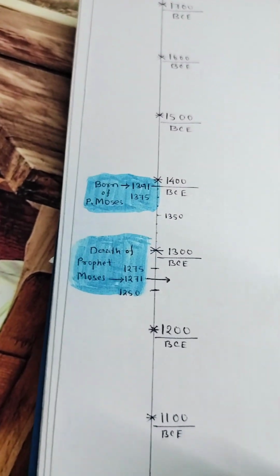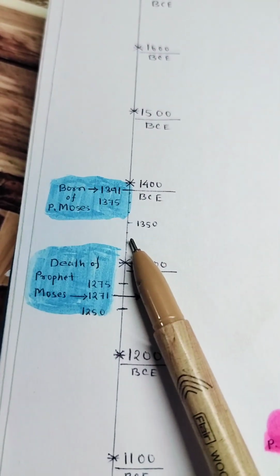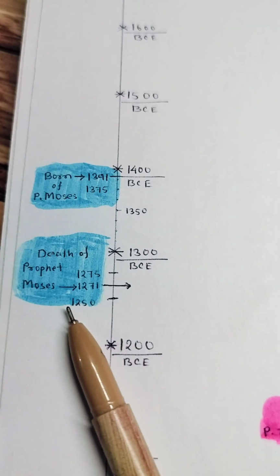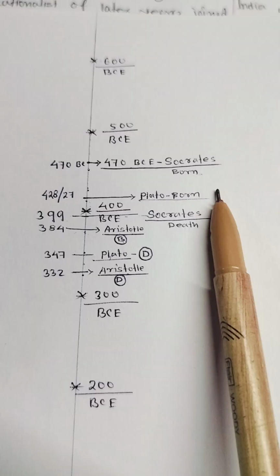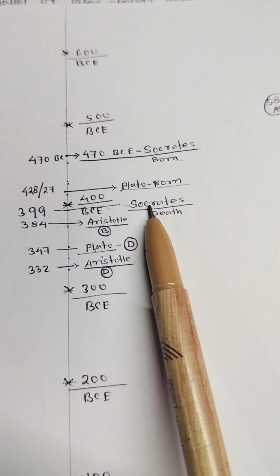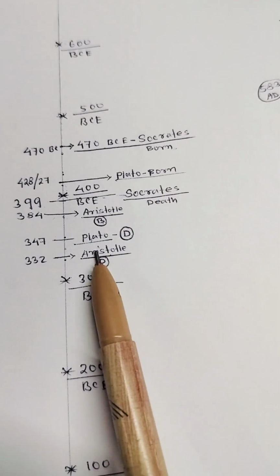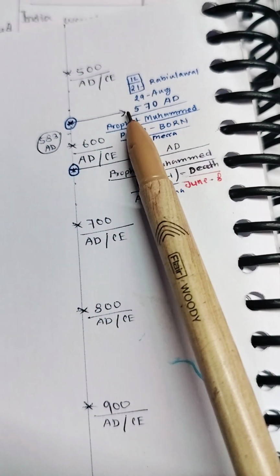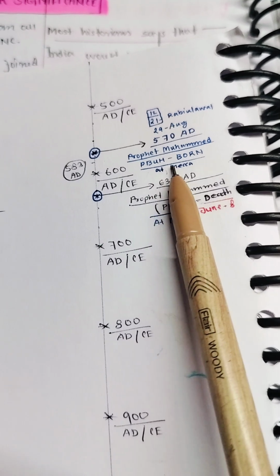Whenever we are reading our political science, we get Prophet Moses, Aristotle, Socrates, Plato, and all these philosophers. They were born over here. Even Prophet Muhammad, peace be upon him, was also born. Now I will explain over here.